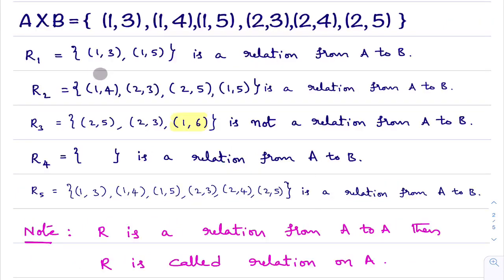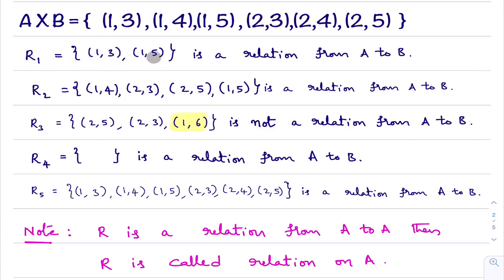Okay. Now we'll see examples to understand what a relation is. What is the definition of relation? Any subset of A cross B is called a relation from A to B. You see here R1. R1 is a set. In this set, how many elements are there? Two elements are there, not four elements.